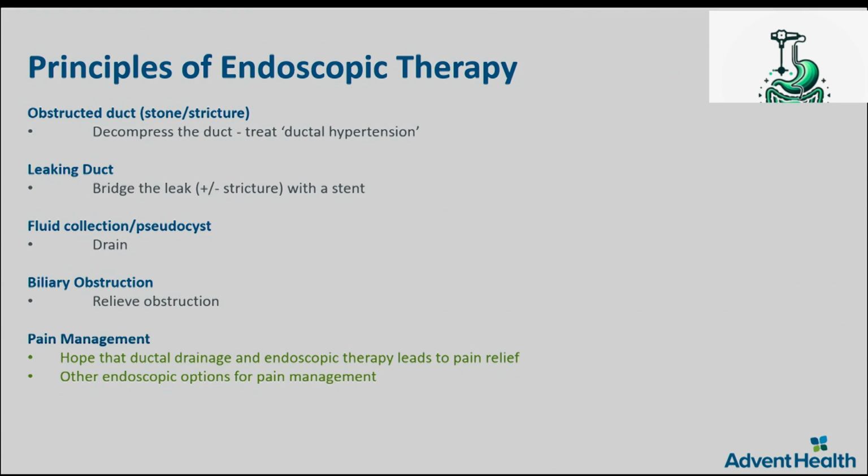If there is a fluid collection, that needs to be drained. And if there is a biliary obstruction, we need to relieve the obstruction. And then comes pain management. When we provide the treatment for these complications, we hope the pain is going to get better, and there are other endoscopic options to manage pain in such patients.